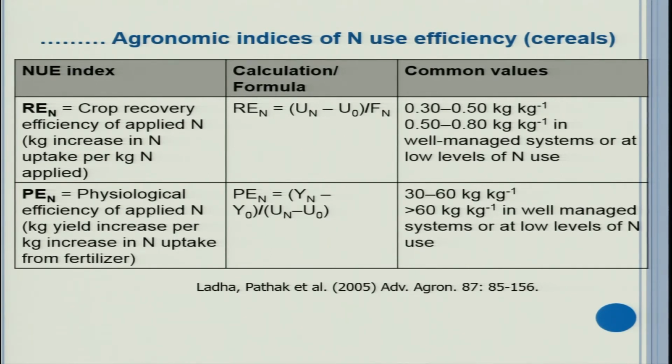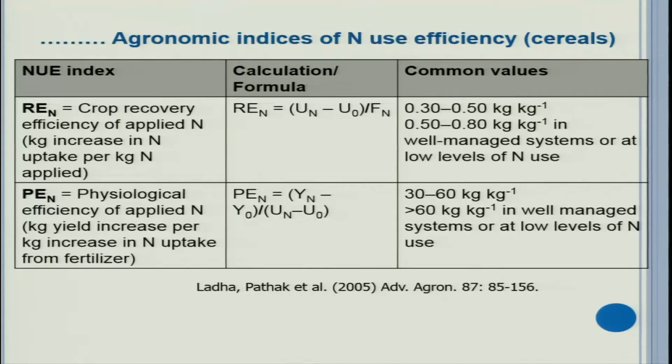The common values are 0.3 to 0.5. Actually, you can also multiply it by 100, so it will be 30 to 50%. That means out of 100 units of fertilizer, 30 to 50 have been used by the plant in case of nitrogen here. And it can be 0.5 to 0.8, or 50 to 80%, under best management practices, under good management conditions.